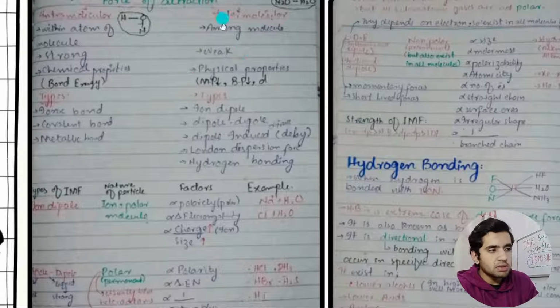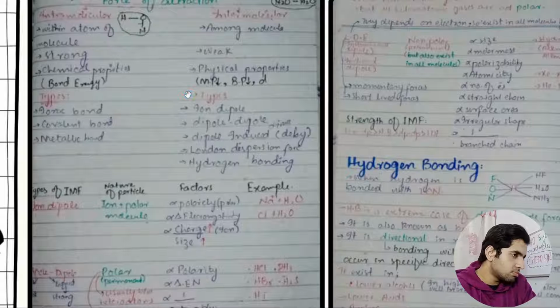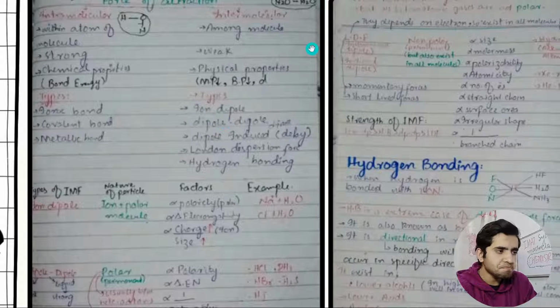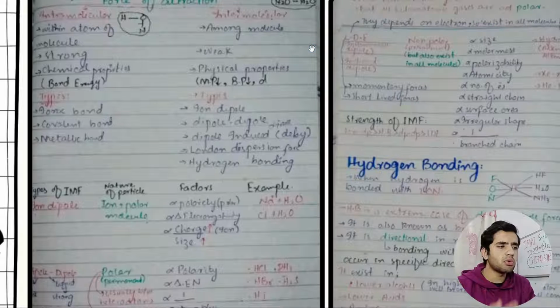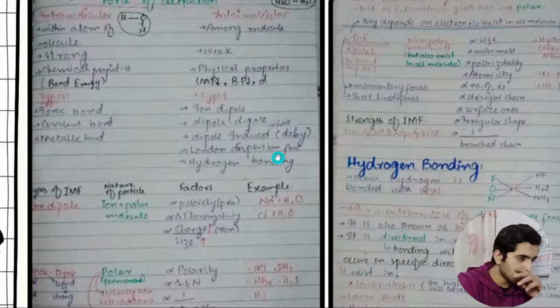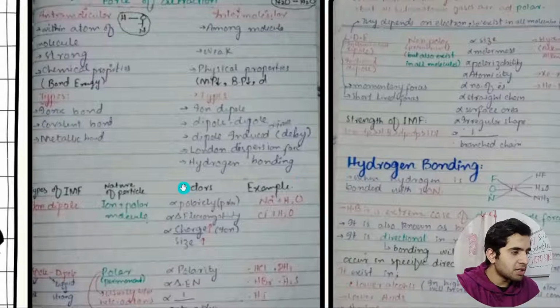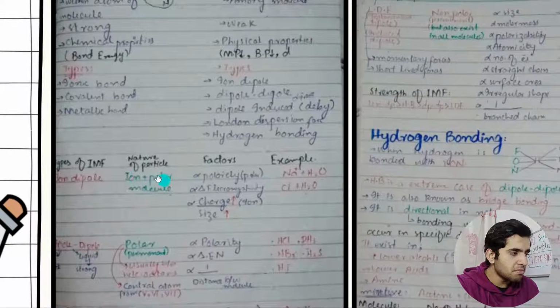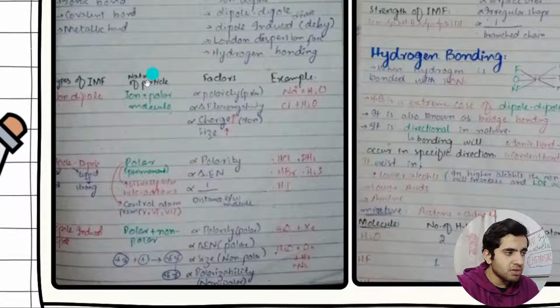In intermolecular forces, we have physical properties and types. The types of intermolecular forces are ion dipole, dipole induced dipole, which are also known as Debye forces, London dispersion force, and hydrogen bonding. I have explained each type with example, nature, and factors.